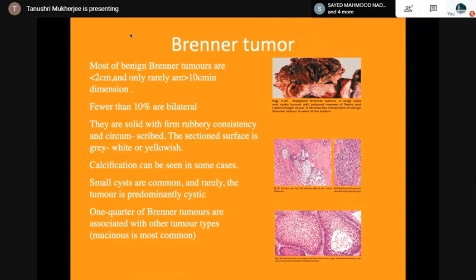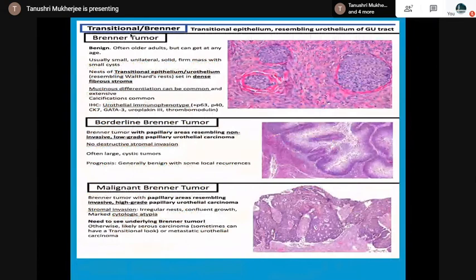This is the Brenner's spectrum. The Brenner tumor benign, then borderline, and the malignant. Malignant Brenner tumor: papillary areas resemble invasive high-grade papillary urothelial carcinoma. Stromal invasion, irregular nests, confluent growth, marked cytological atypia.